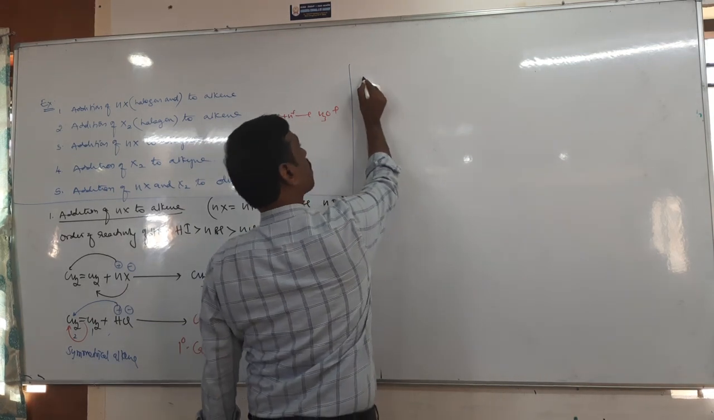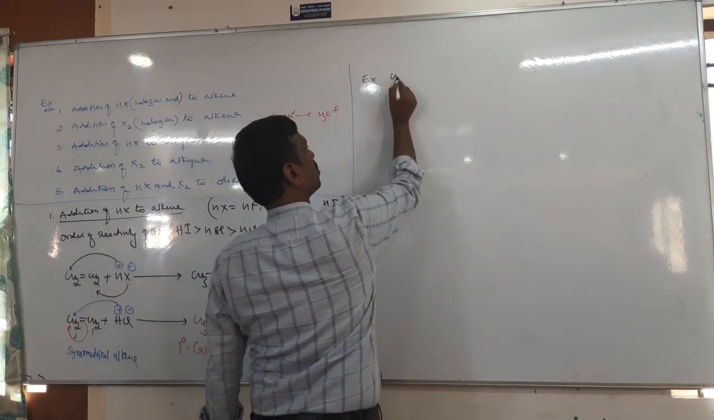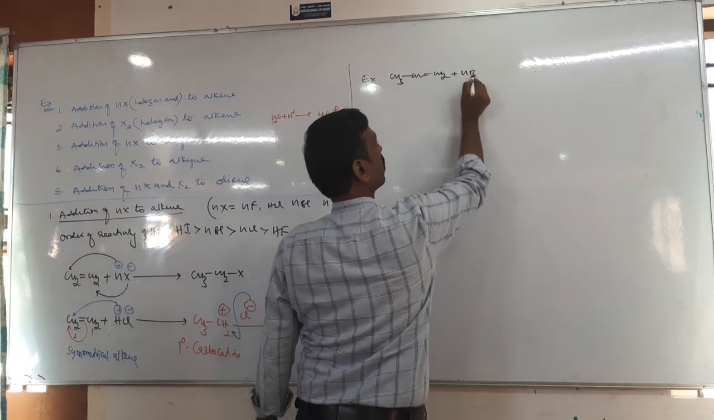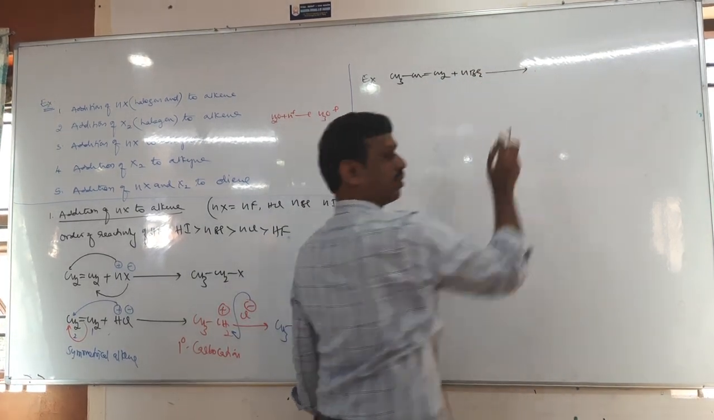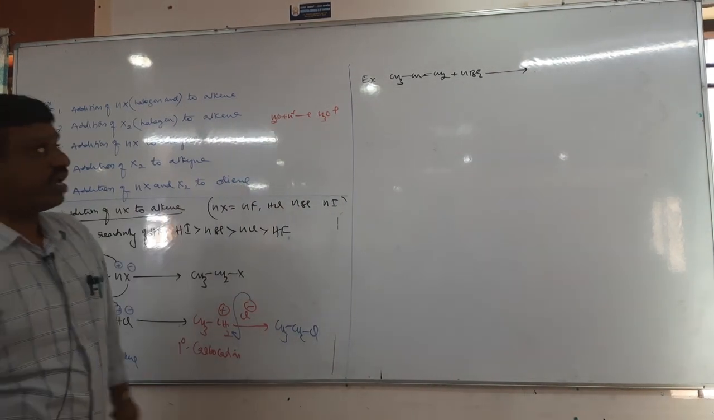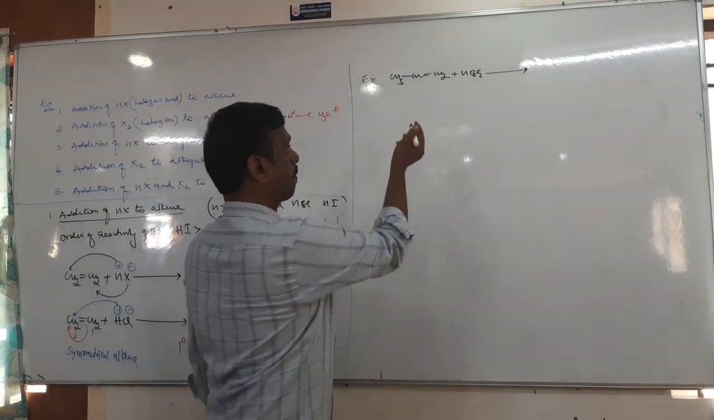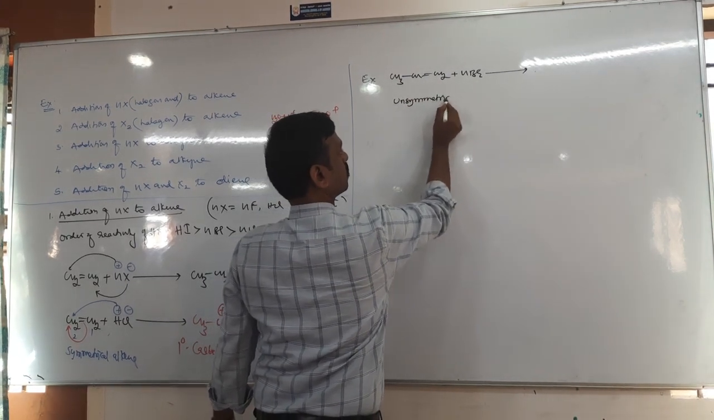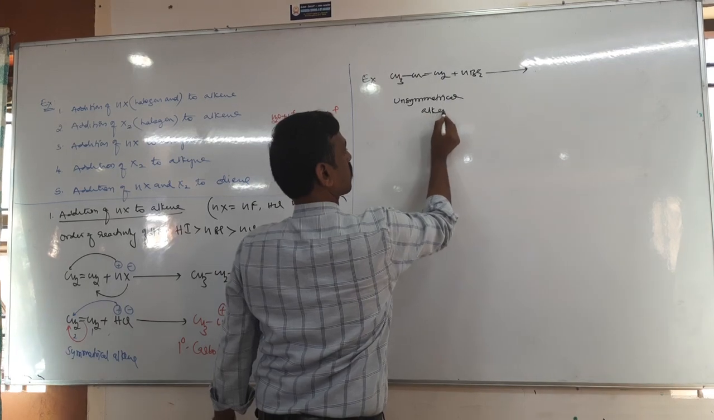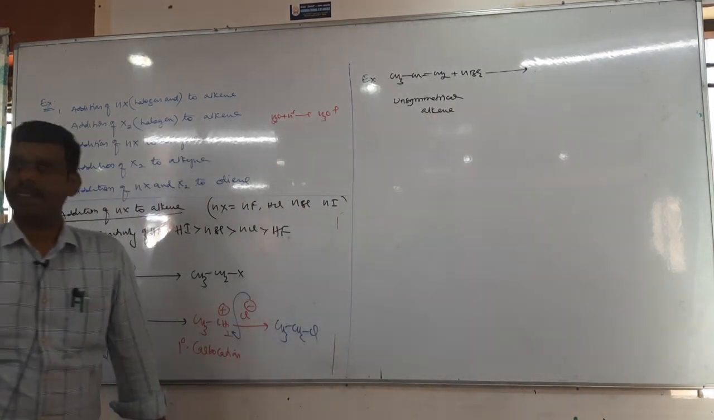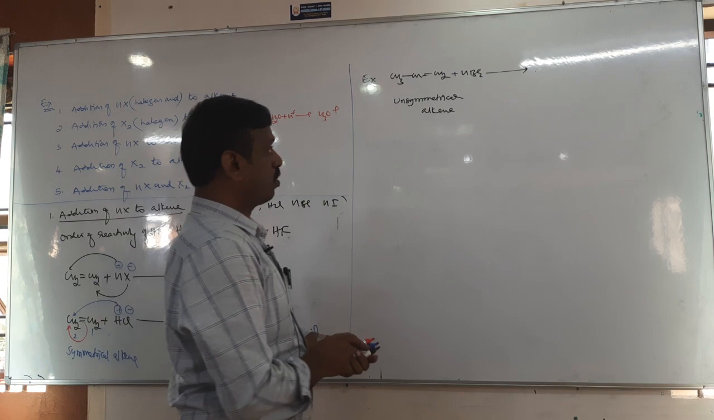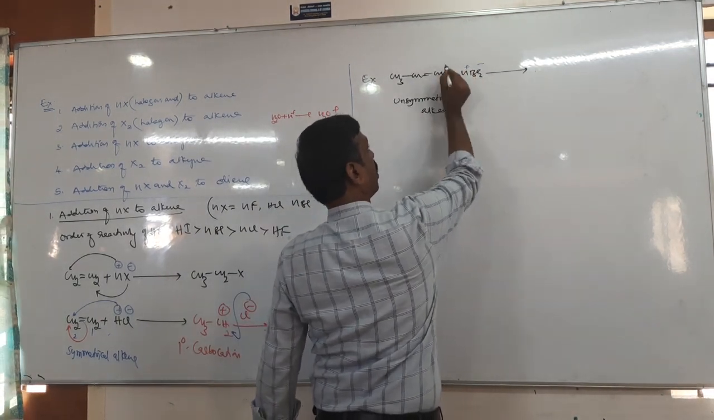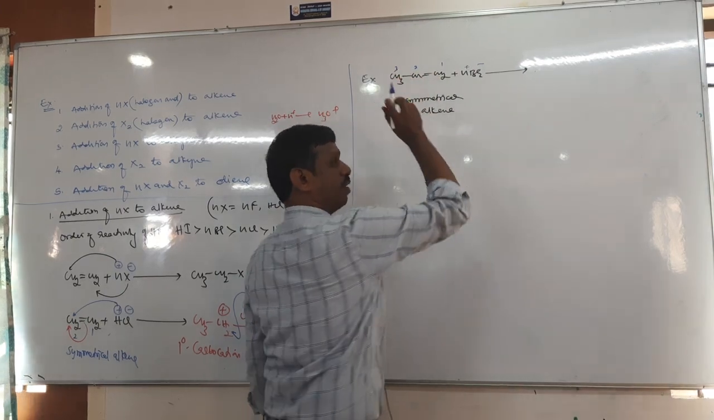Similarly, one more example. Let us take an unsymmetrical alkene with HBr. Come on, tell me. So when HBr is added to an unsymmetrical alkene, this is an unsymmetrical alkene. Tell me. So again, it is similar, no? H plus should be added on which carbon? First, second, third. Which carbon?